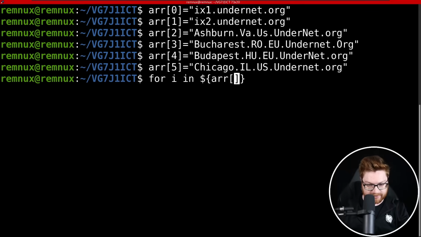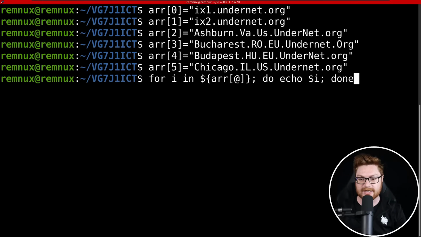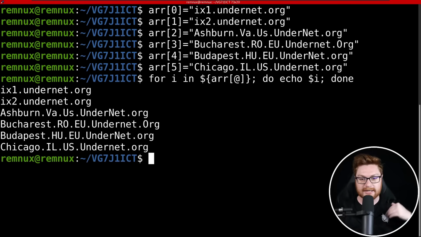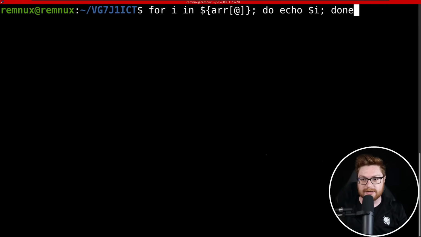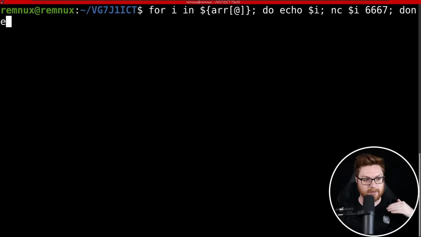You have to use this weird syntax in Bash to actually display every iteration of those. Let me validate that I'm doing that with the simple sanity check, echo $i. Okay, now I have successfully looped through them. What we could do is actually try to use Netcat on that host and port 6667. Let me make sure I echo out $i so we know where we're going and which will respond and which don't. And then let me just let it happen.